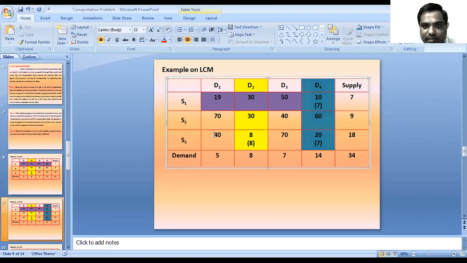The next lowest cost is 40, and here also 40.